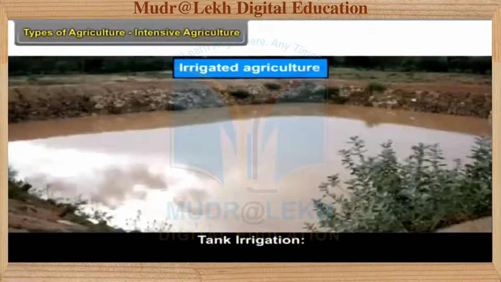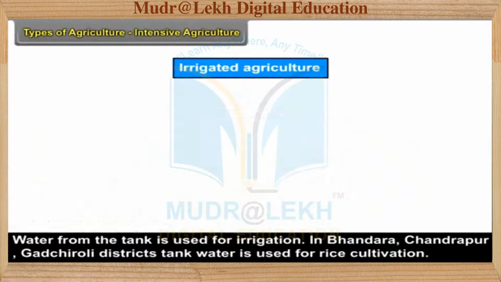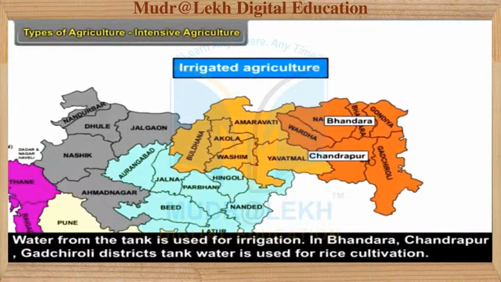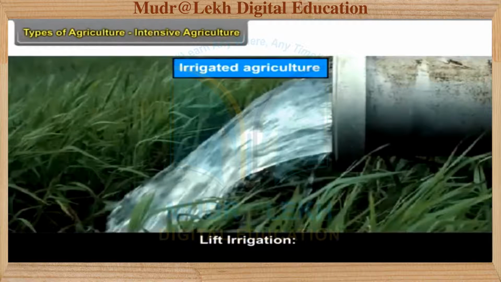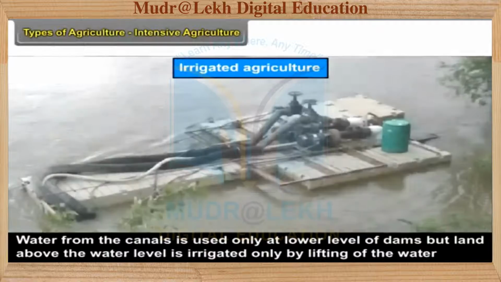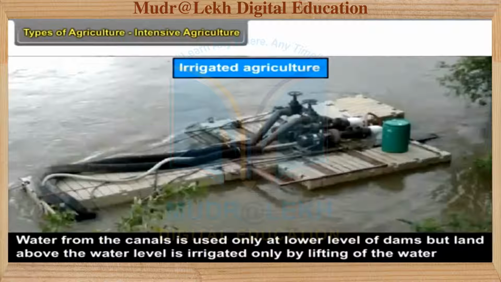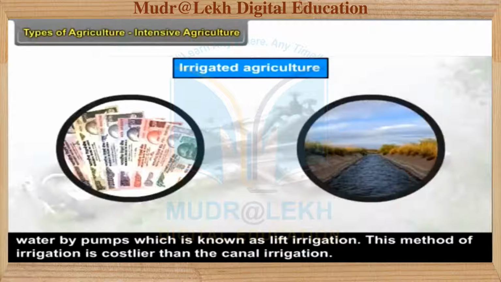Tank irrigation. Water from the tank is used for irrigation. In Bhandara, Chandrapur, Gadchiroli districts, tank water is used for rice cultivation. Lift irrigation. Water from the canals is used only at the lower level of dams, but land above the water level is irrigated only by lifting the water by pumps, which is known as lift irrigation. This method of irrigation is costlier than canal irrigation.